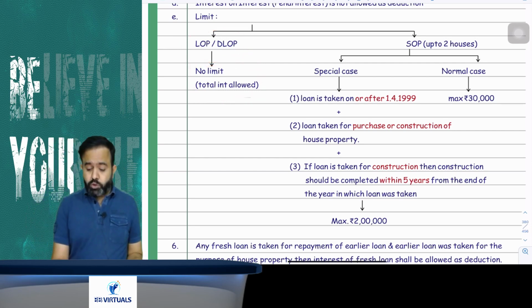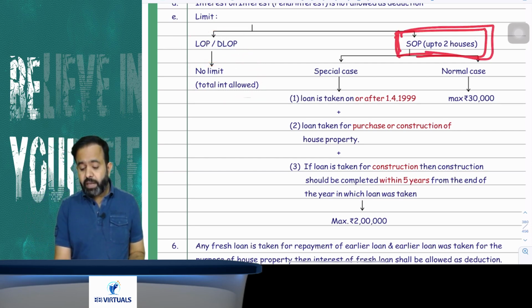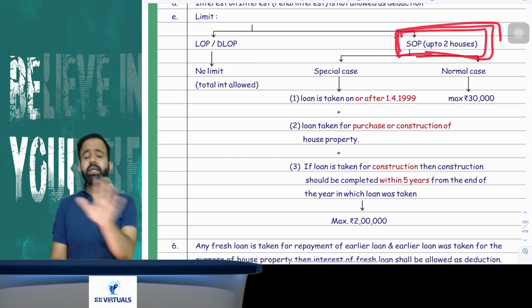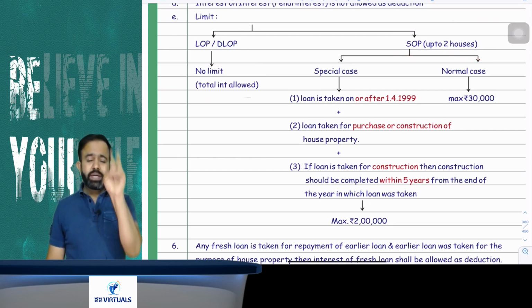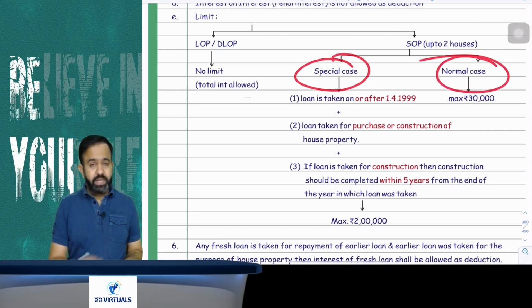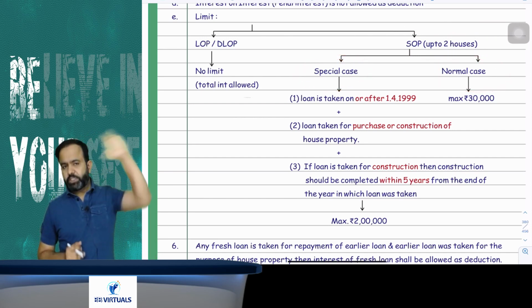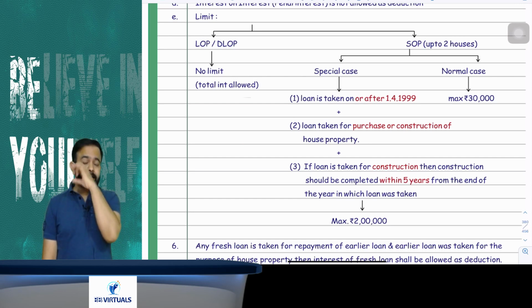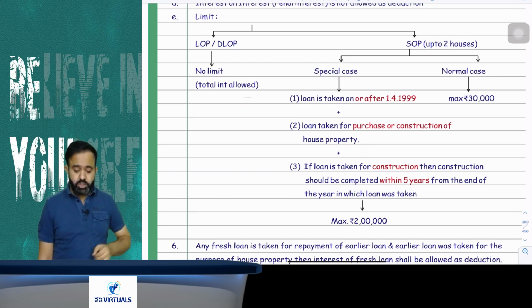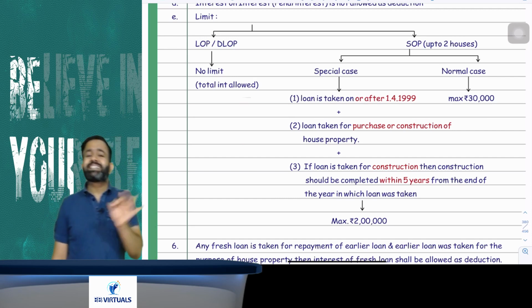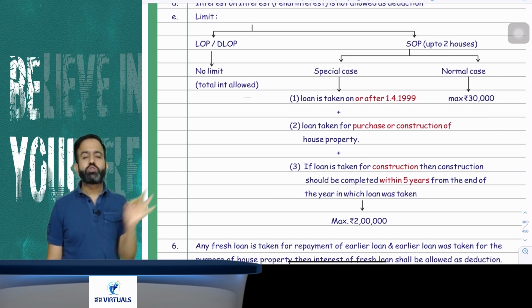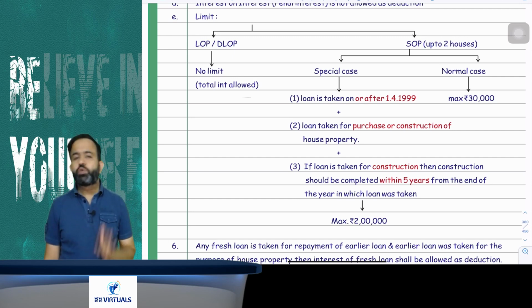But guys, for SOP, up to 2 houses you can claim as SOP. So for SOP, there is a limit. Now in SOP, there are two cases. One is the special case and one is the normal case. A special case says that 3 conditions. First condition, if loan is taken on or after 1st April 1999. Second condition, loan is taken for purchase or construction of house property. And third condition says that if loan is taken for the purpose of construction of house property, then construction has to be completed within 5 years from the end of the financial year in which loan was taken.